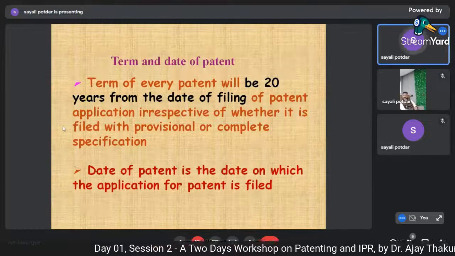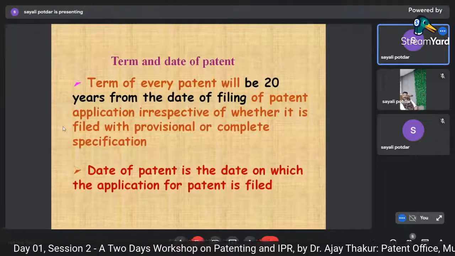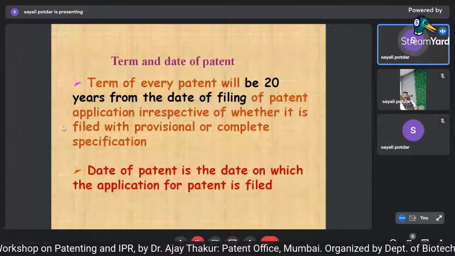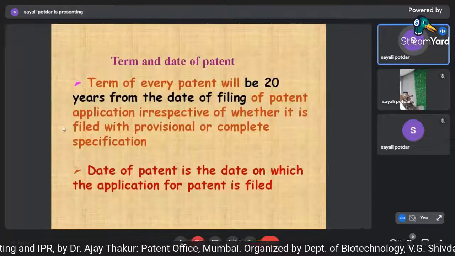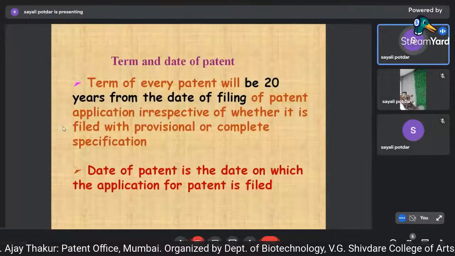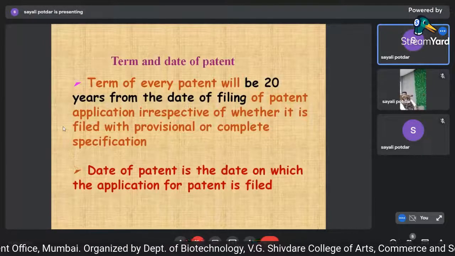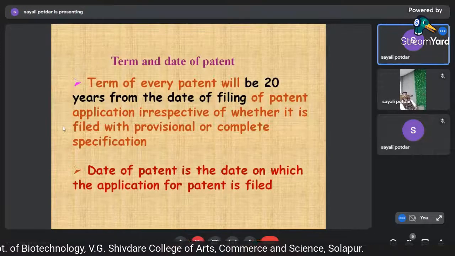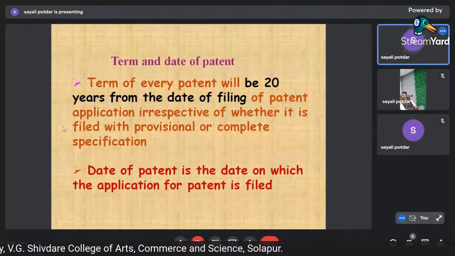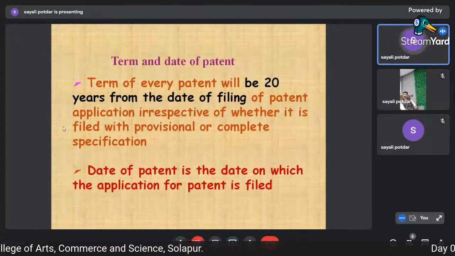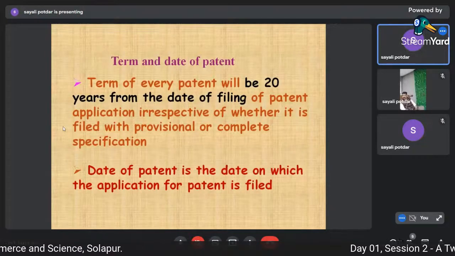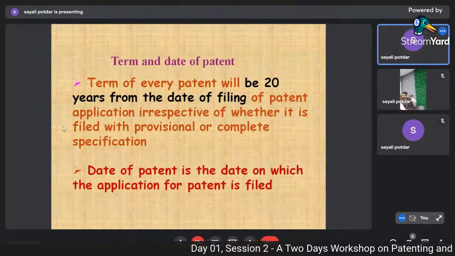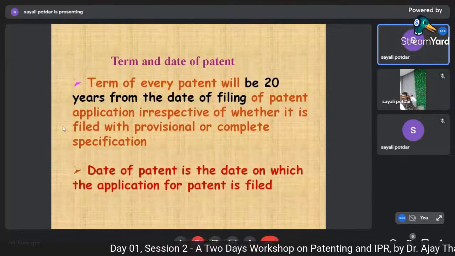There is one person who, if he has made some face lotion or something, any cold cream, and he has got a patent, and immediately he is not able to commercialize it, then there are sometimes investors also. Hindustan Unilever has a team of particular persons.